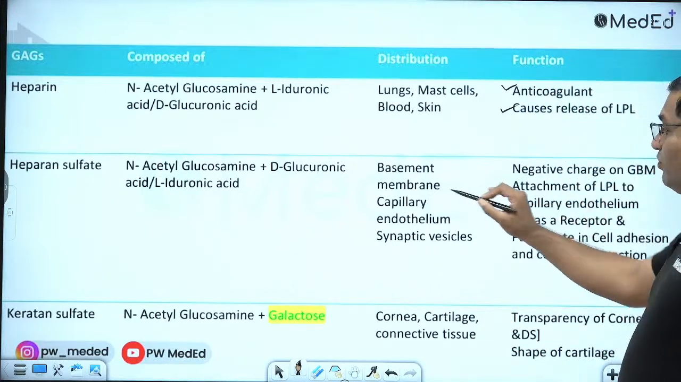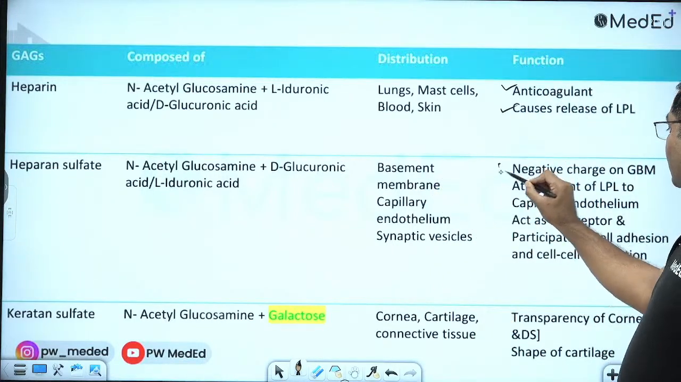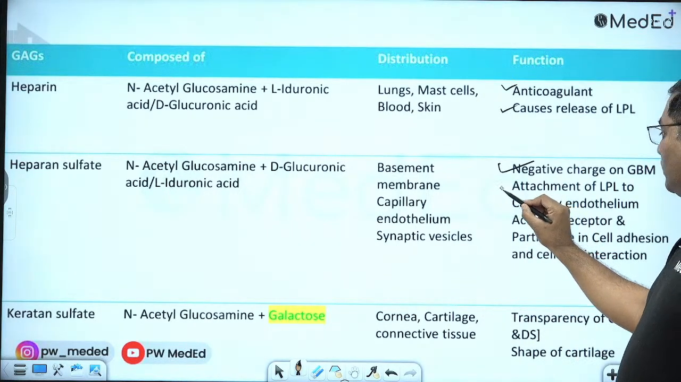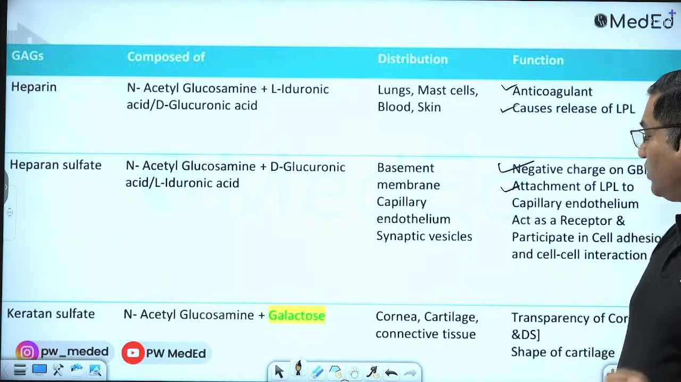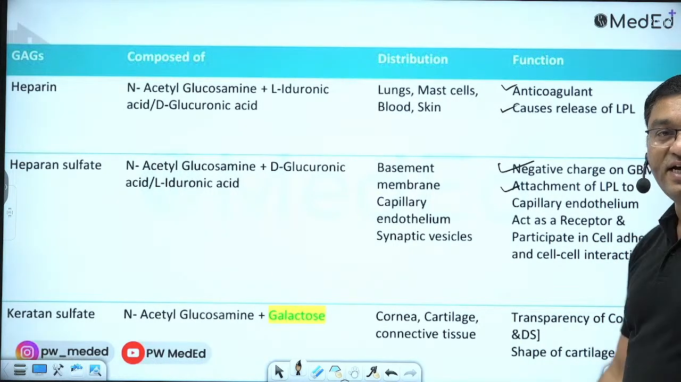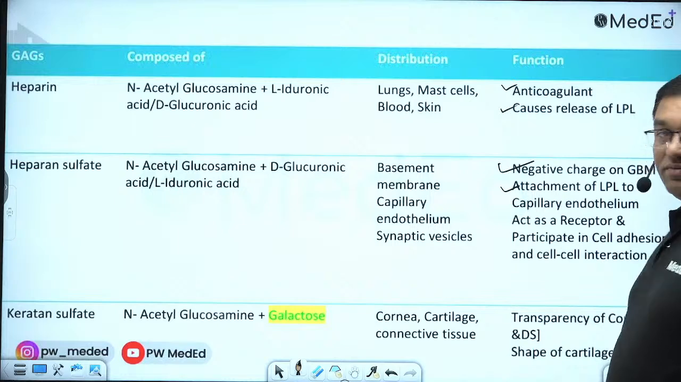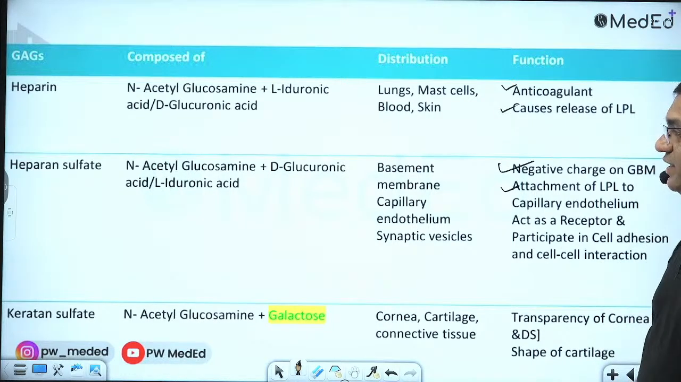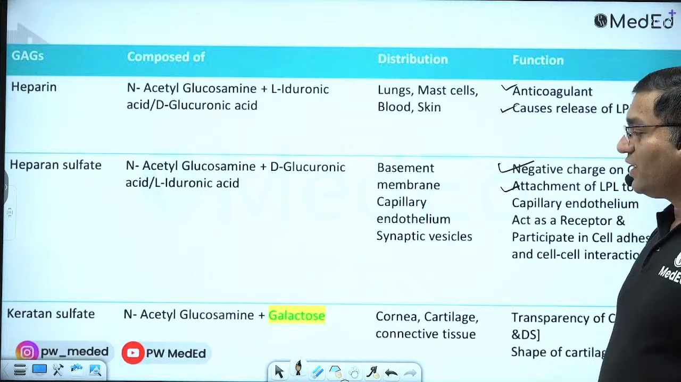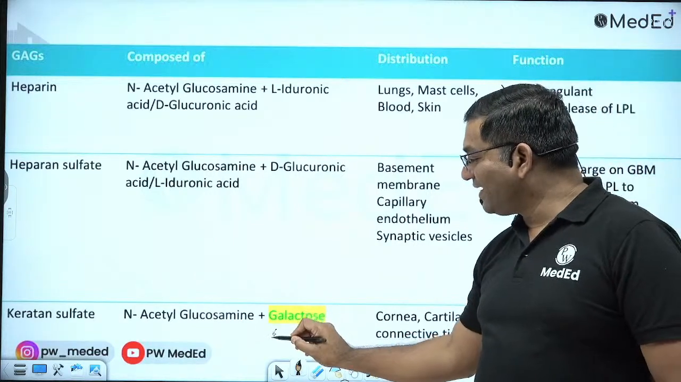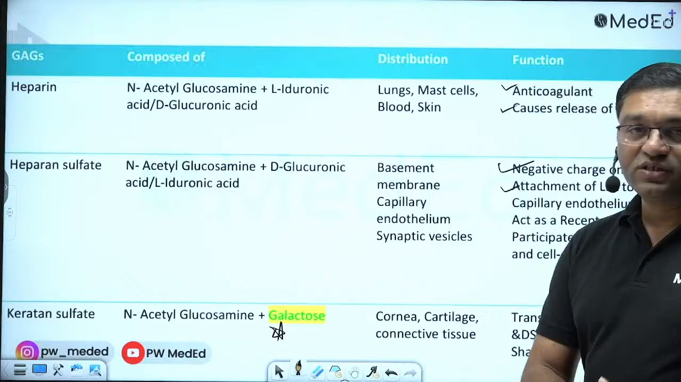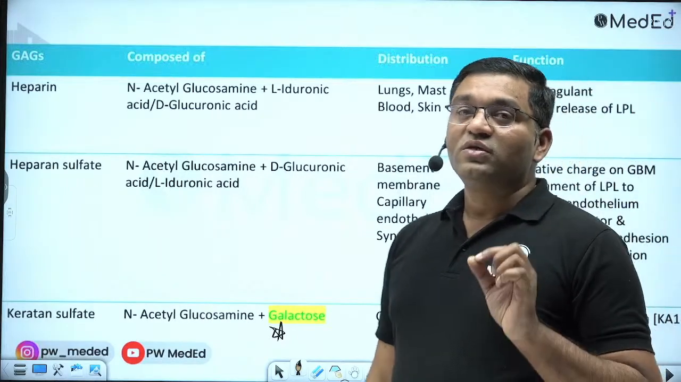It is important for the negative charge of the glomerular basement membrane. It is important for attachment of lipoprotein lipase to the capillary endothelium. It acts as a receptor and participates in cell adhesion and cell-cell interaction. Keratan sulfate is important in the transparency of the cornea and it has galactose. There is no uronic acid in keratan sulfate. So this is all about the glycosaminoglycans.